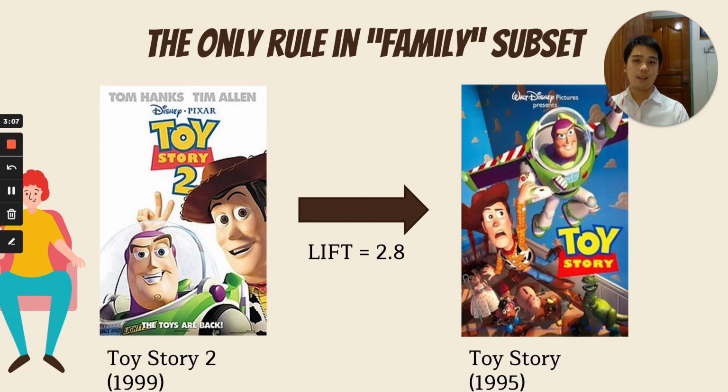It's very interesting to highlight the only rule in family subsets, which is the Toy series movie. Audience who watched Toy Story 2 in 1999 is very likely to watch Toy Story in 1995, which is an earlier version of movie as well.